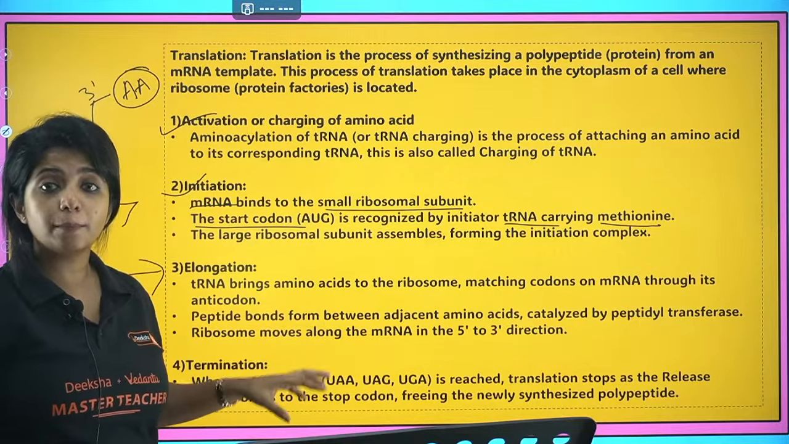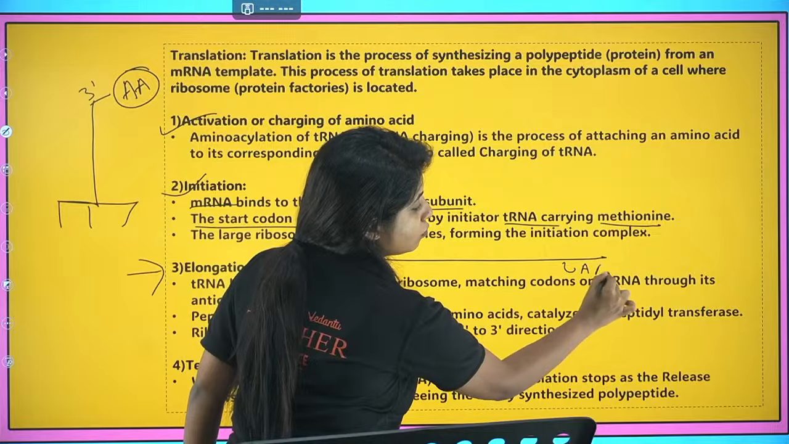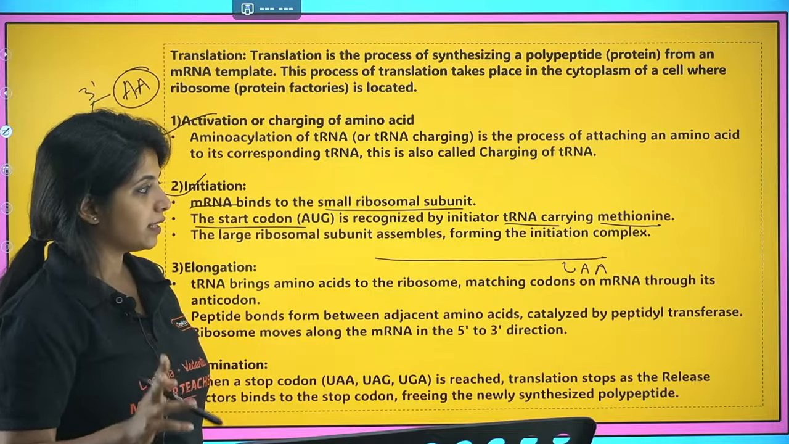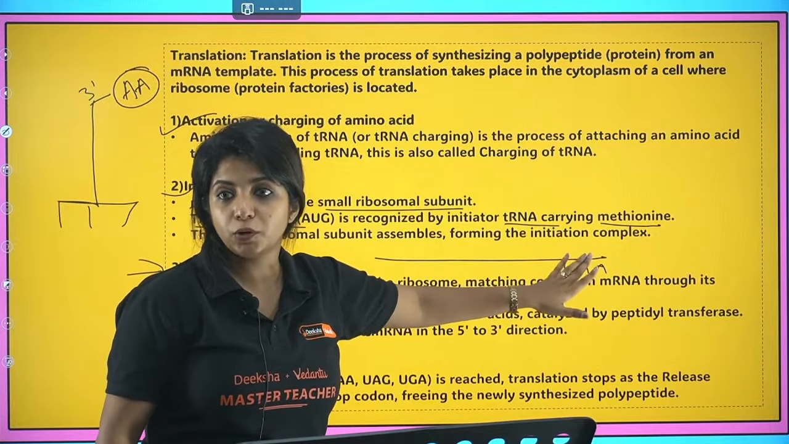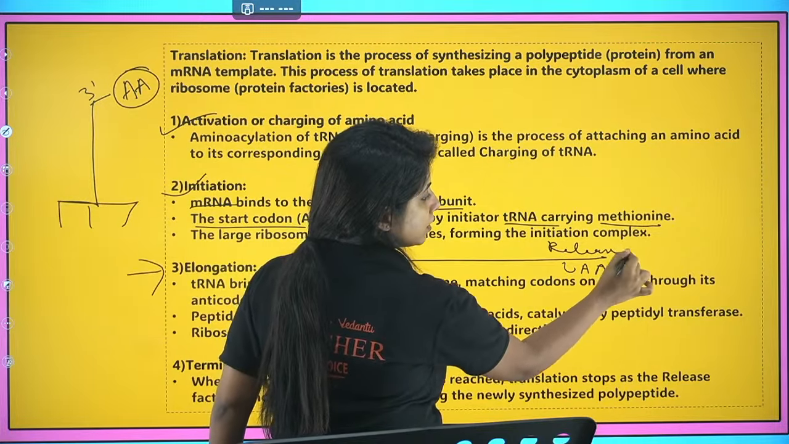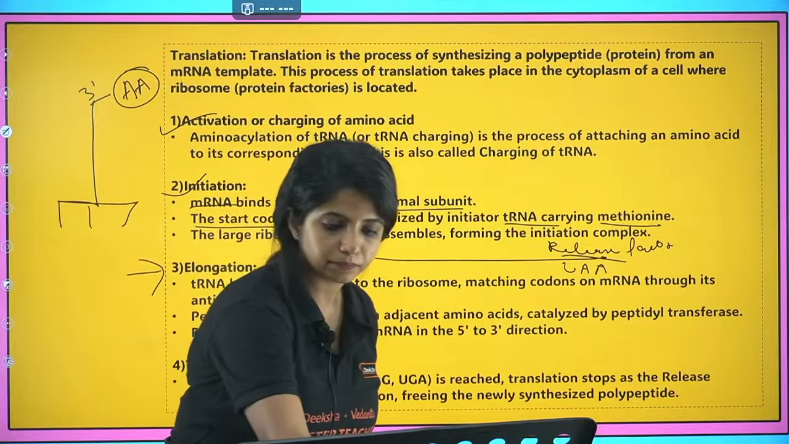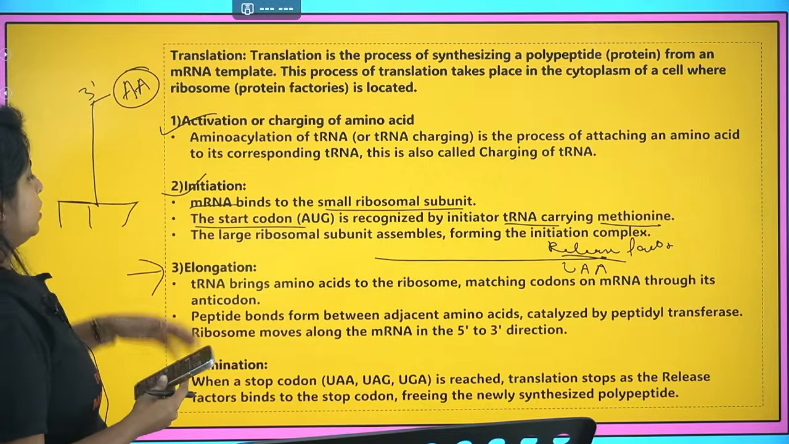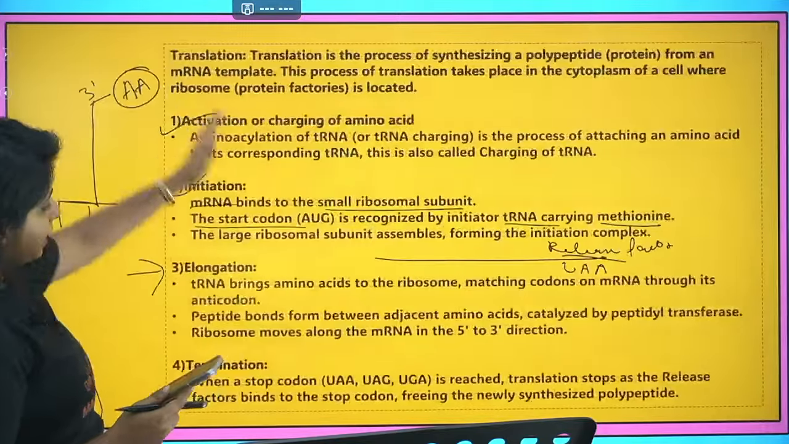Termination. How does termination happen? There is a stop codon at the end of the mRNA: UAA, UGA, UAG. 3 stop codons are there. These are not read by any tRNA. So no tRNA will come and bind over here. Instead of that, what will come and bind over here? A release factor. Release factor comes and binds over here, and that's how we end the process of translation. Cool? So that's how things work over here. So you have to explain line by line like that.